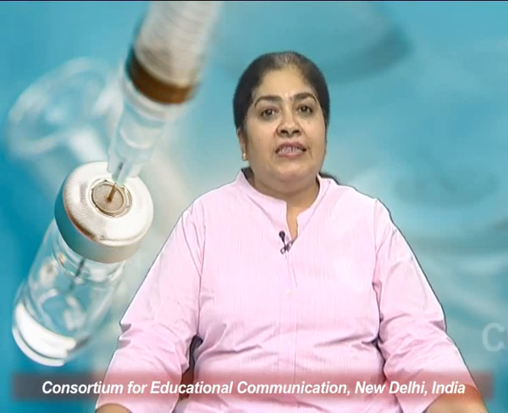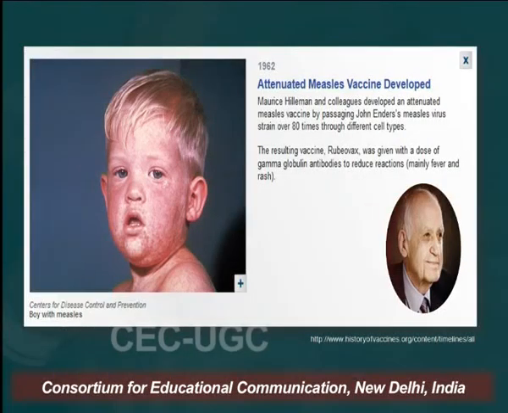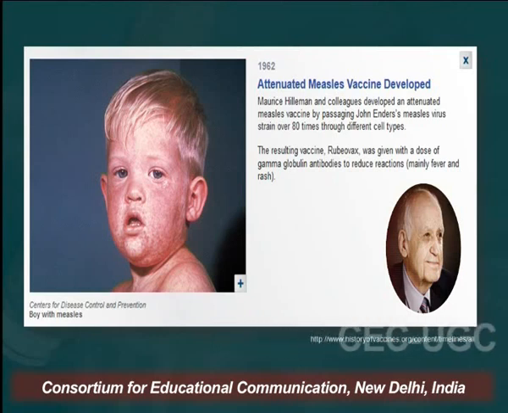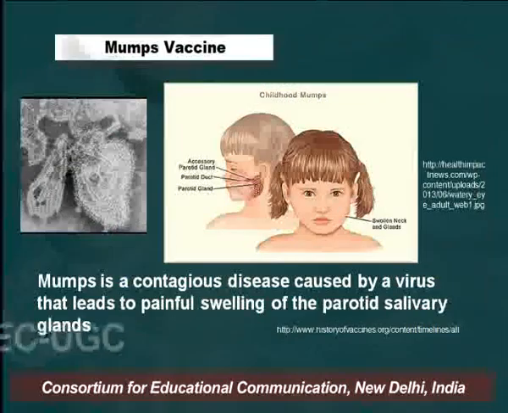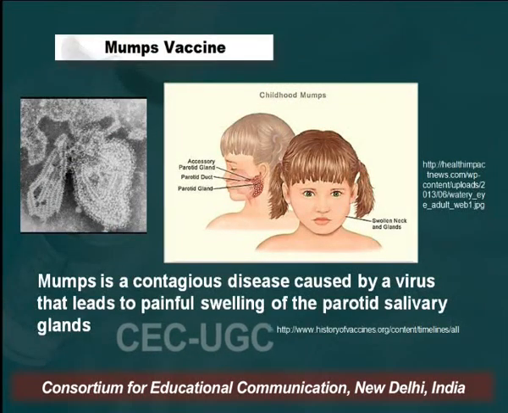Now, in 1962, an attenuated measles vaccine was developed by Maurice Hilleman and his colleagues, who developed it by passaging John Enders' measles virus strain over 80 times through different cell types. The resulting vaccine, Rubeovax, was given with a dose of gamma globulin antibodies to reduce reaction, that is the side effects. Now, another important disease, mumps.